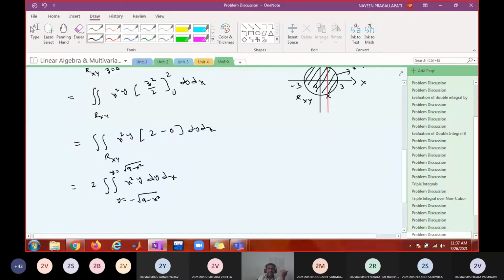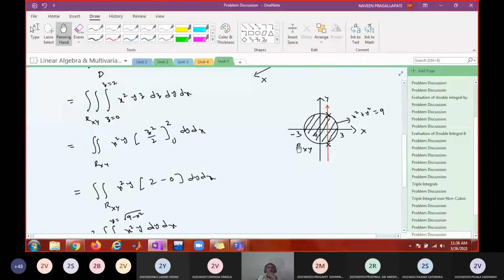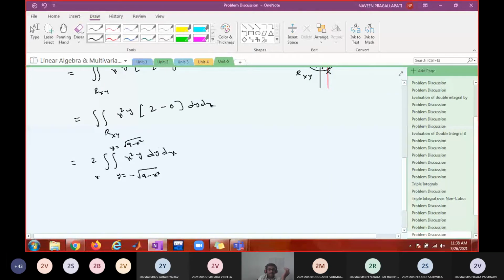And what are the minimum and maximum values of x? Which lines bound this entire circular region? Minus 3 to x equal to 3. Is this clear?